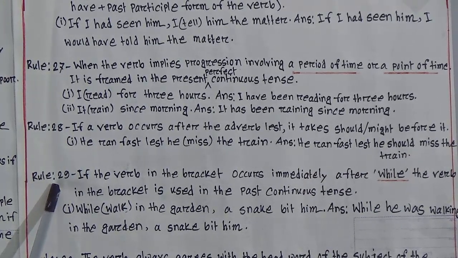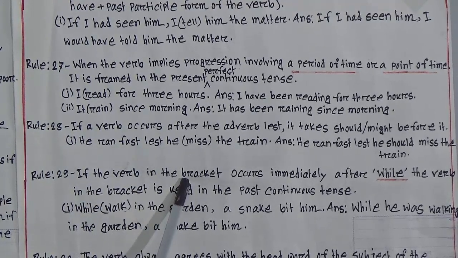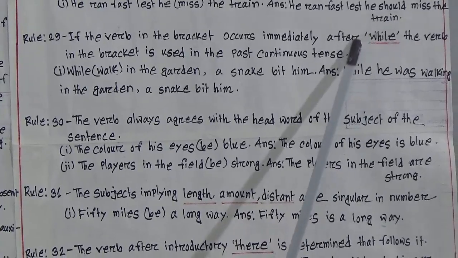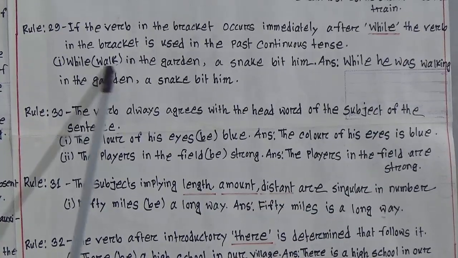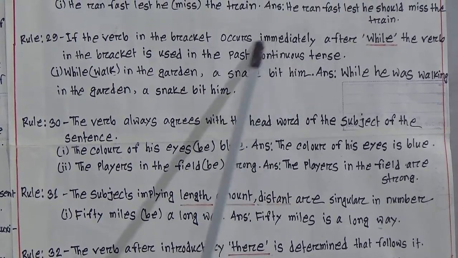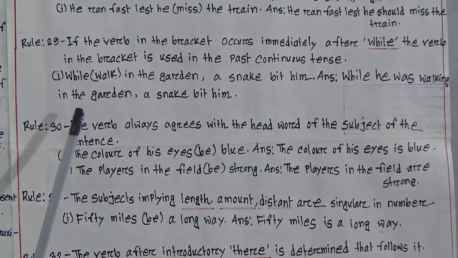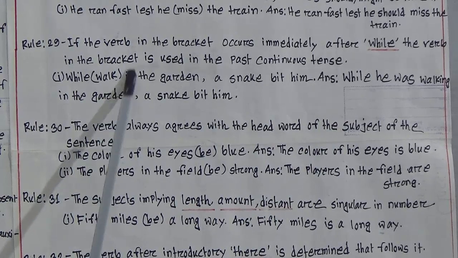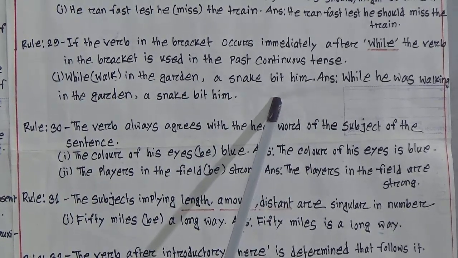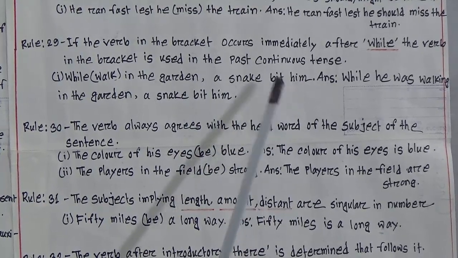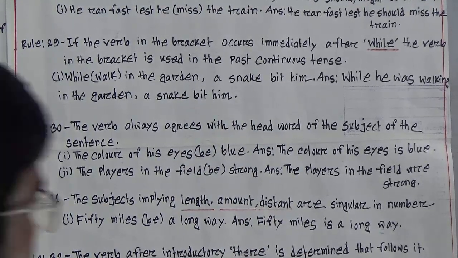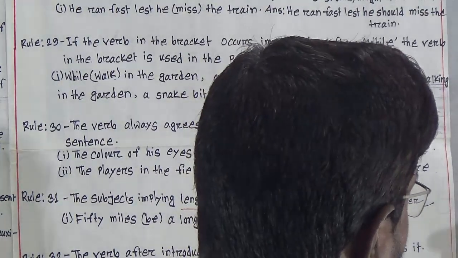Rules number 29. If the verb in the bracket occurs or comes immediately after while, so look at the word after while, the verb in the bracket is used in the past continuous tense. Past continuous tense, look here. While walk (in bracket) in the garden, a snake bite him. That means we all know that bite is the base form, B-I-T-E.